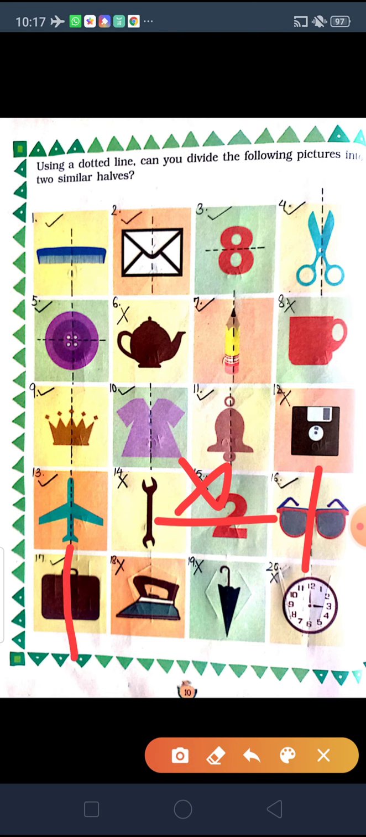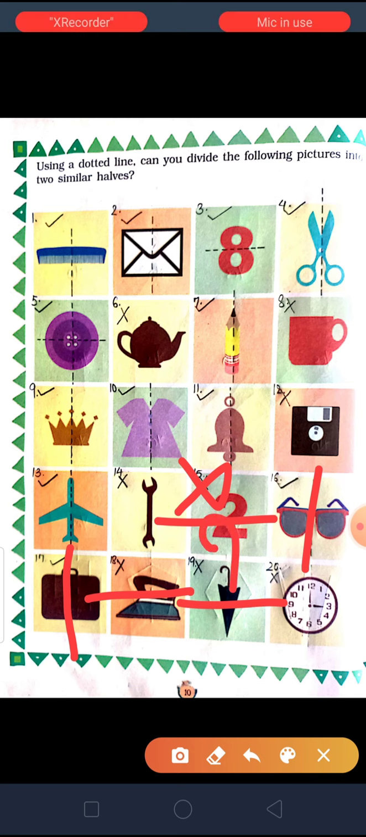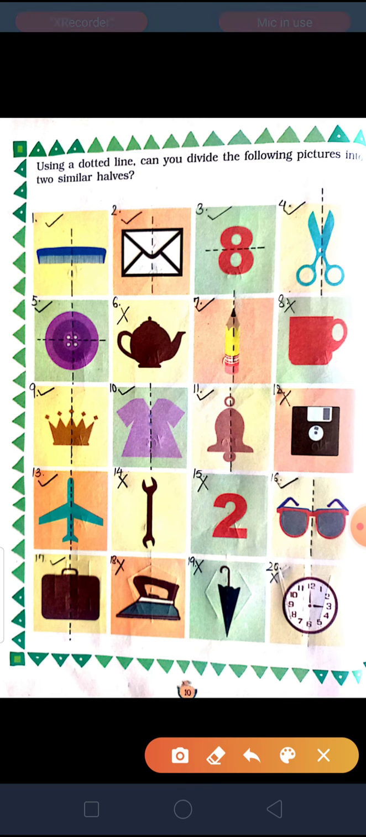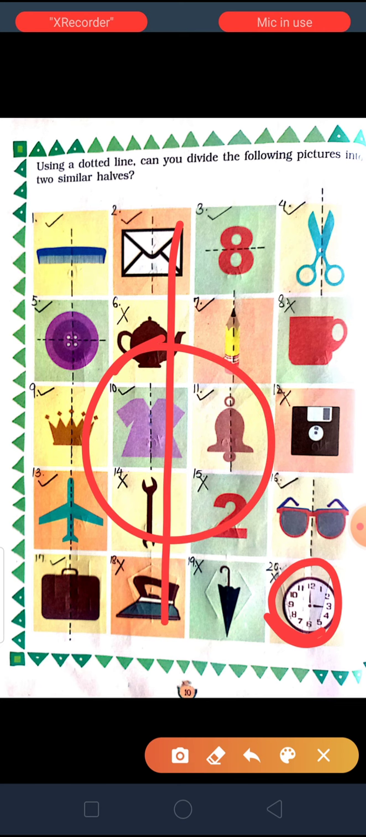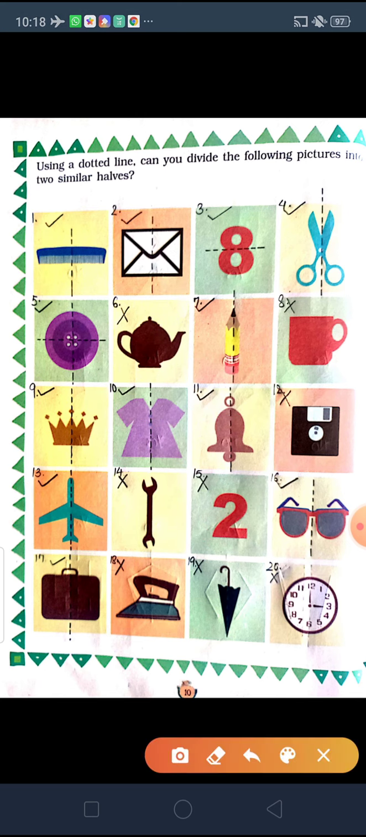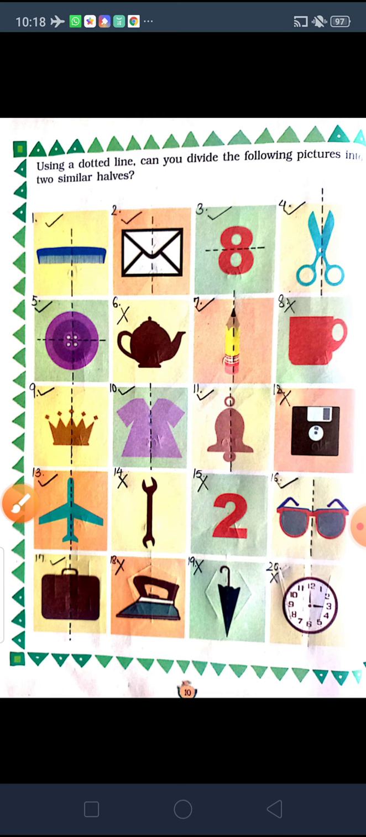Again this bag is possible with the vertical dotted line. This is not possible. Again this umbrella is not possible because the holding part is here and here there is no holding part, so this is not similar. And this is a clock. Now if it were only a circle, it would be possible to divide it vertically or horizontally, but this is a clock. If you divide it, the numbers cannot be seen here, so in this case it is not possible.